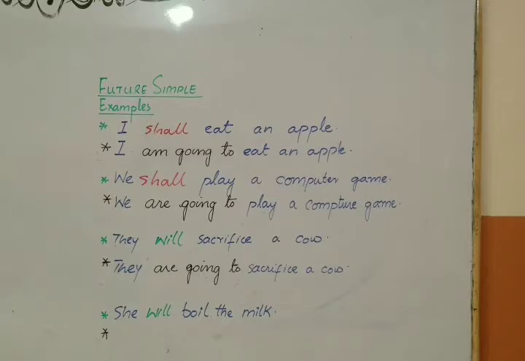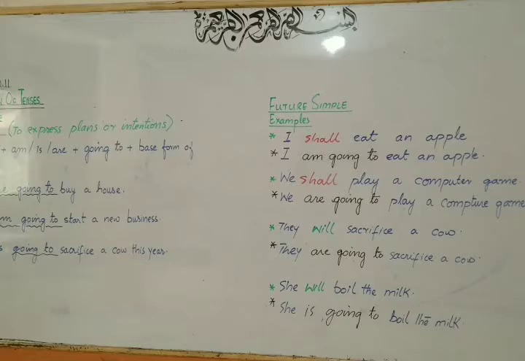The third one is they will sacrifice a cow. They are going to sacrifice a cow. And the last one is she will boil the milk. She is going to boil the milk. I hope you have enjoyed and understood both the forms of future simple tense. Now we are starting future continuous tense.